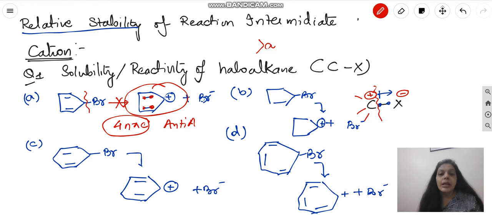Coming to another point, let's come to the Br. Here, in the cation, do we have resonance? No. No sp2 hybridized carbon, no pi bond. All the carbons are sp3, so no resonance. Non-aromatic.